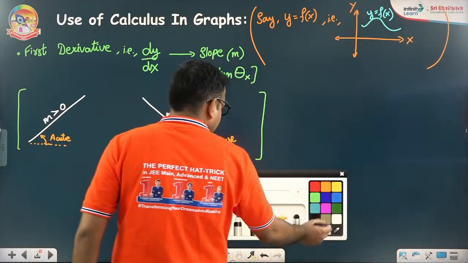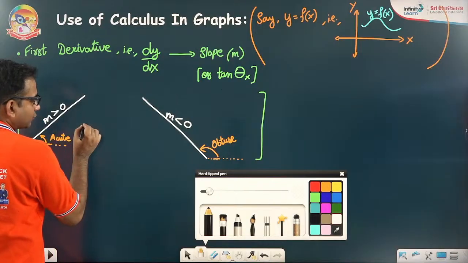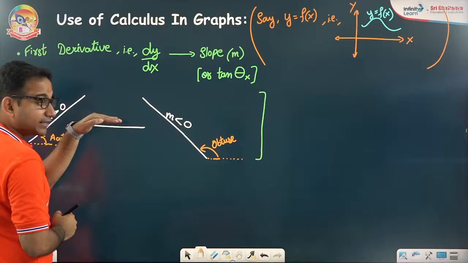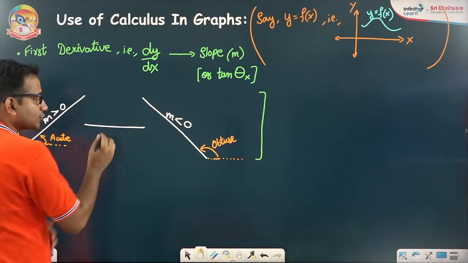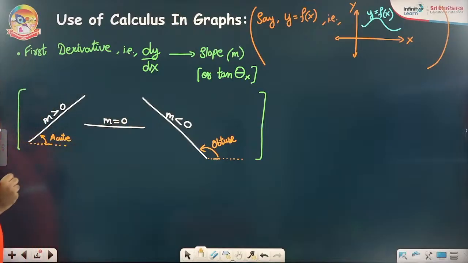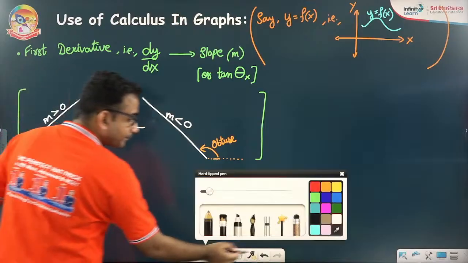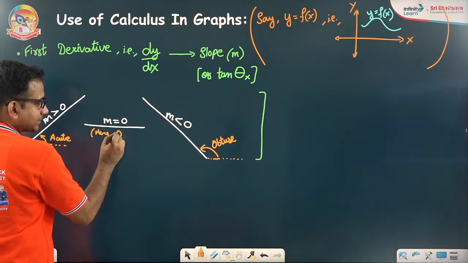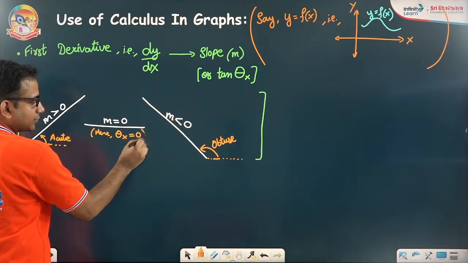Now, if I talk about a horizontal line like this, what angle is it making with the x-axis? 0. So tan 0 is also 0. From now onwards, you can remember that m is equal to 0, and theta, the angle with the x-axis, is also 0.